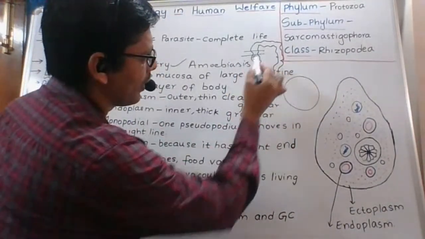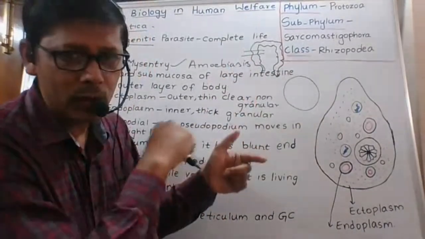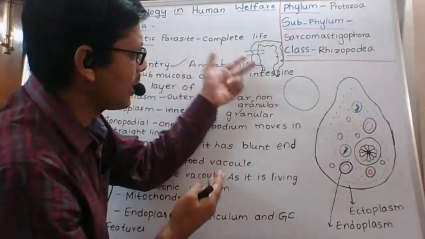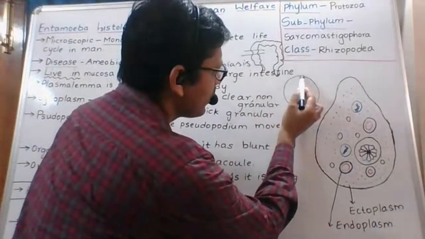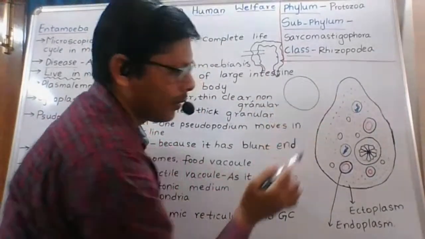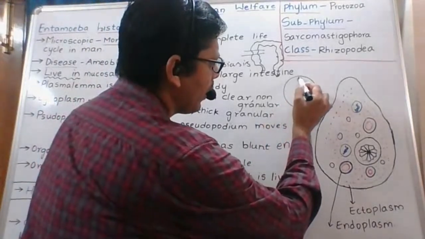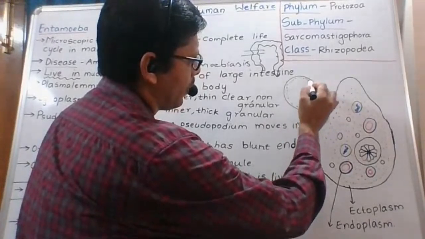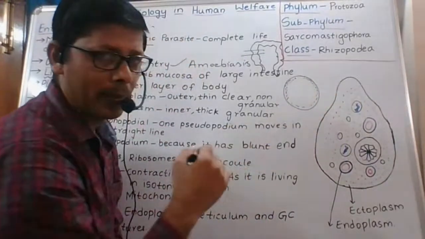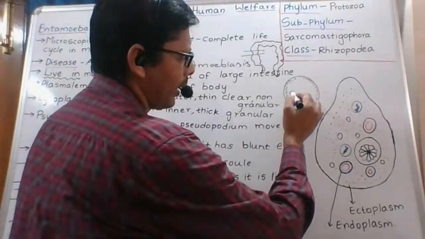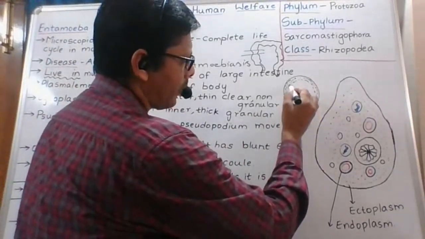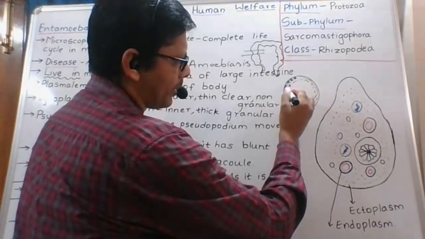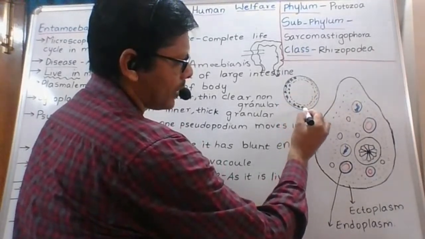If I take a section here, a transverse section, like the TS of a leaf you learned in 10th class, I am taking the transverse section of the large intestine. This is the outermost layer, called serosa. After this, there are muscles, a layer of longitudinal smooth muscles. After this, there are circular muscles. First, the longitudinal muscles here. These are smooth muscles.